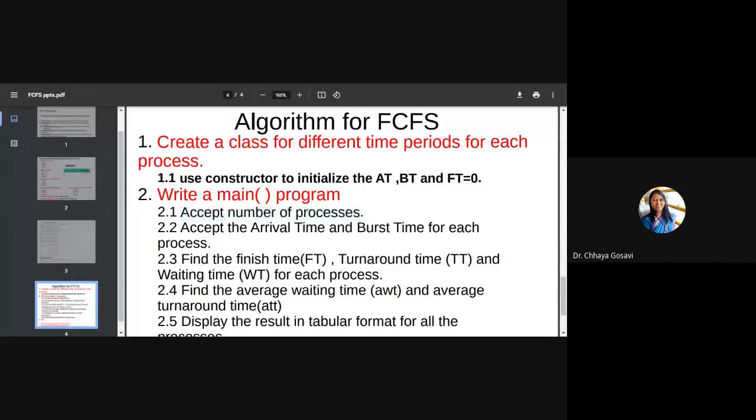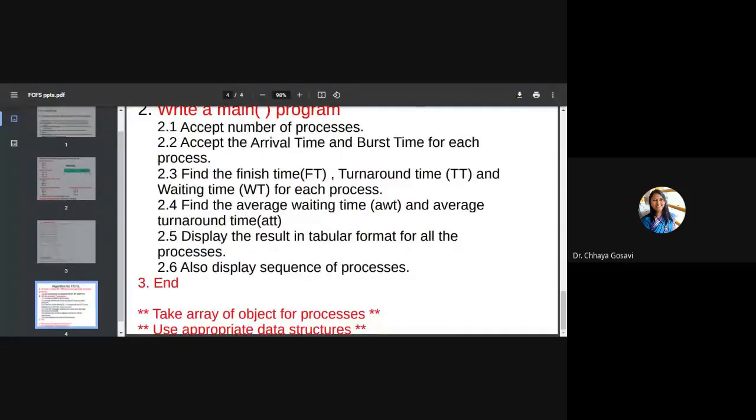Accept the number of processes, then accept arrival time and burst time for each process. Calculate finish time. I just explained finish time to you. For the first process, burst time is equal to finish time. And for the rest of the processes, finish time of the previous process plus burst time of the current process is the finish time of the current process.